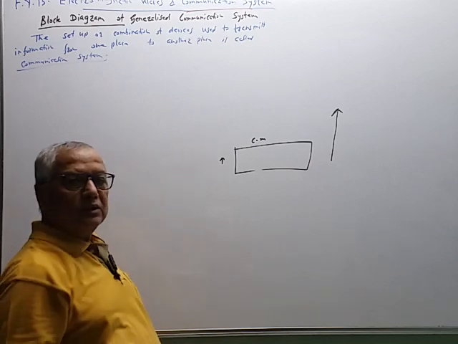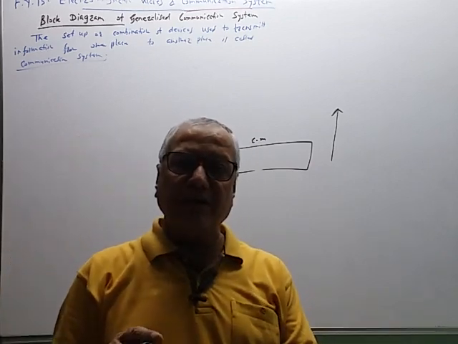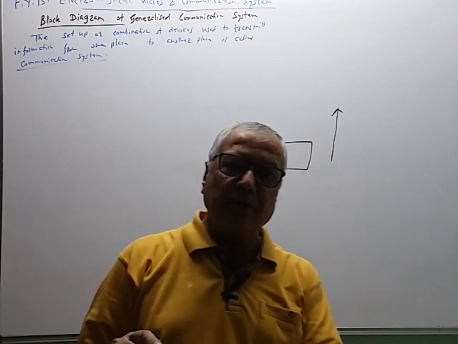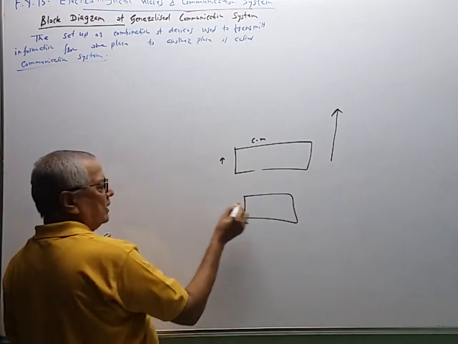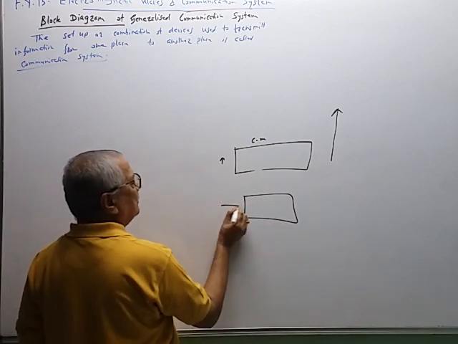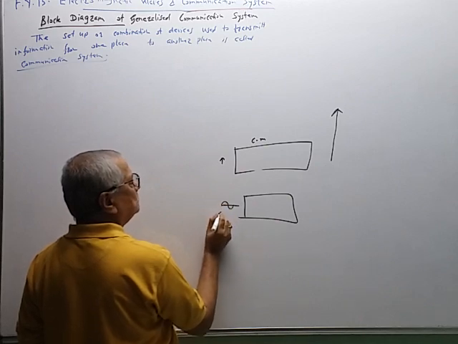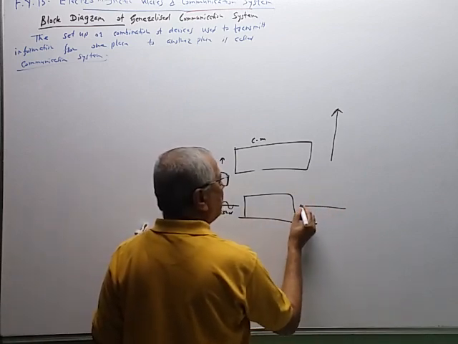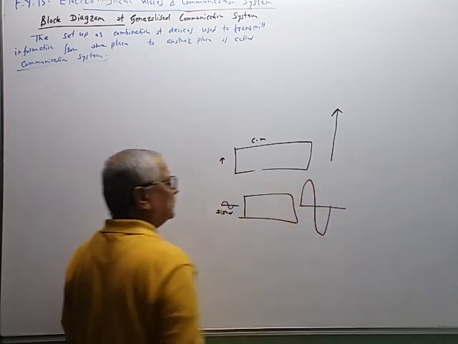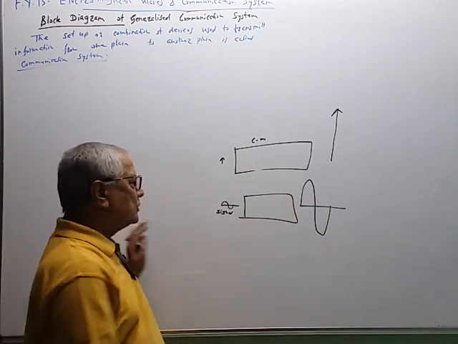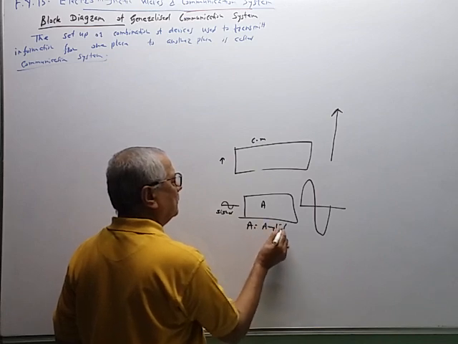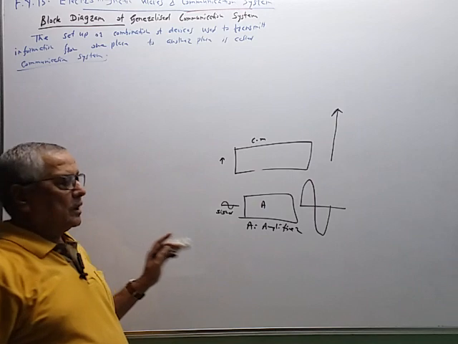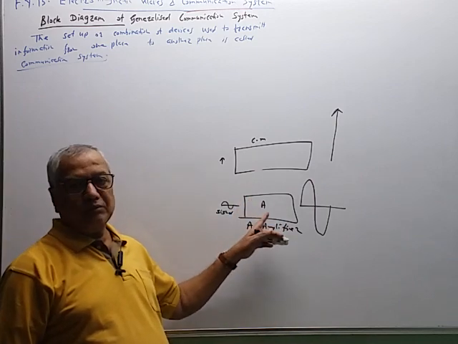Now we use the amplifier circuit. So that amplifier circuit is a very complicated circuit depending upon the requirement. So we are showing only a block. So there are certain circuit elements connected properly. So if this is a signal given of low strength, then it is amplified. So the signal will be of this type. So signal is amplified. So this is A for amplifier. So this is the block representing the amplifier.